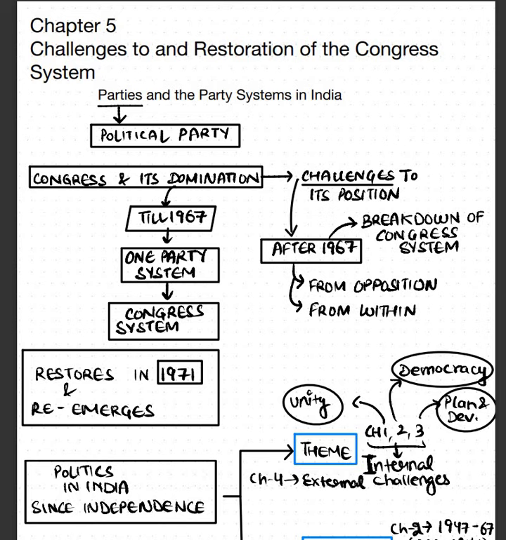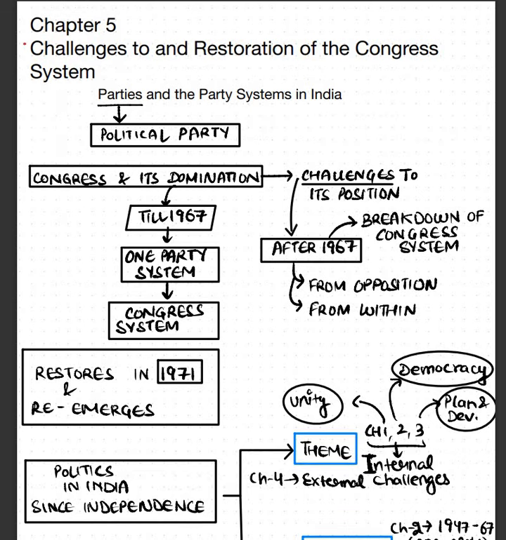What are these coalitions and how they are healthy for a democratic country like ours? We are going to study that as well. So let's get started. Now, when we talk about challenges to and restoration of the Congress system, this is in the old NCERT. In the new NCERT, the chapter is renamed as Parties and the Party Systems in India.